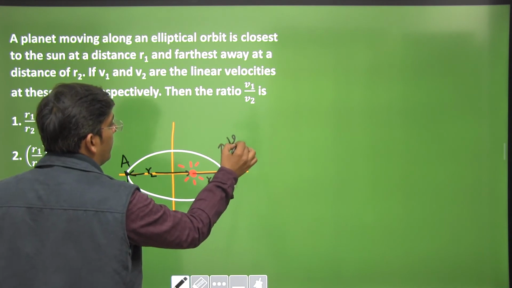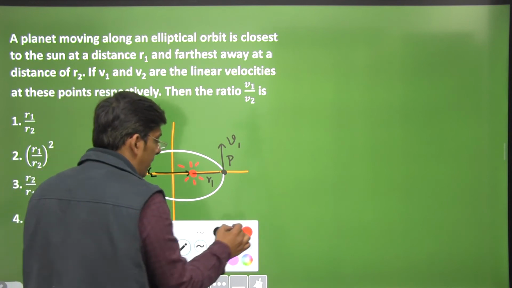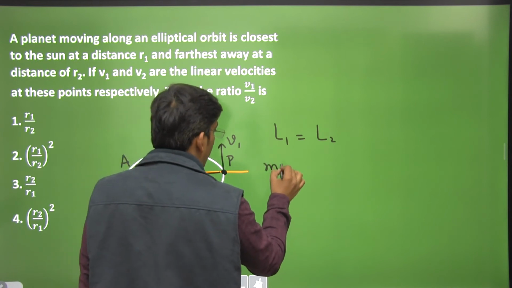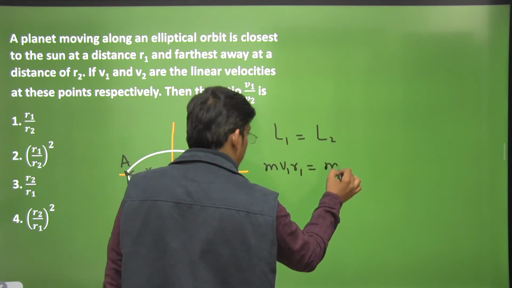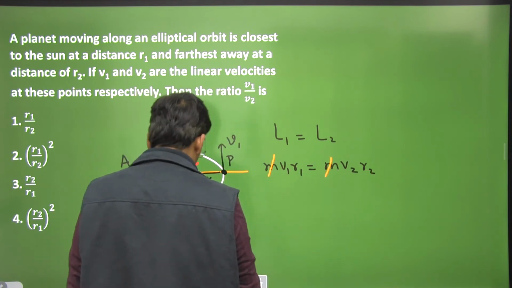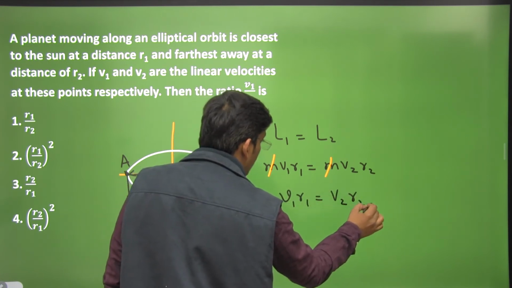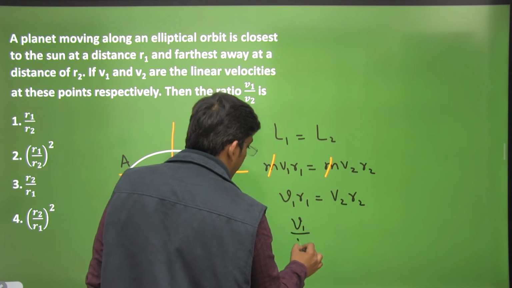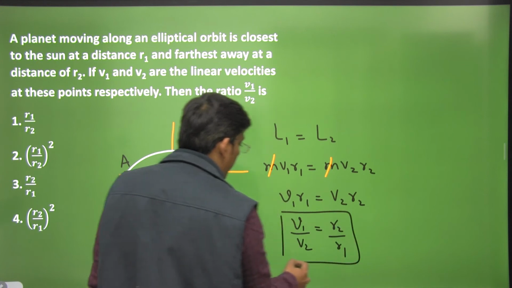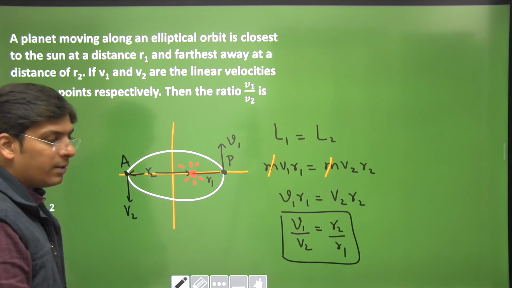Let the velocity be v1, let the velocity be v2, and we have to calculate the ratio of v1 and v2. We know that angular momentum has to remain conserved. L1 is equal to L2. So mv1 into r1 is equal to mv2 into r2. This small m is going to cancel. So v1 into r1 is equal to v2 into r2. v1 divided by v2 is equal to r2 divided by r1, right? Do we have an option here? Yes, we have an option here. It is r2 by r1, right, dear students? Kindly note down.